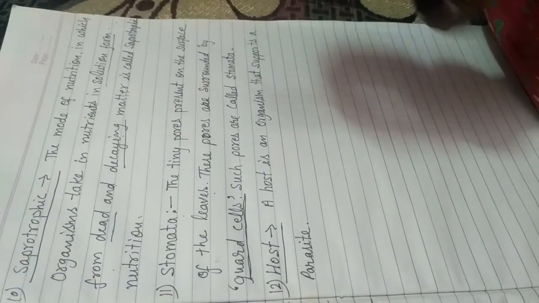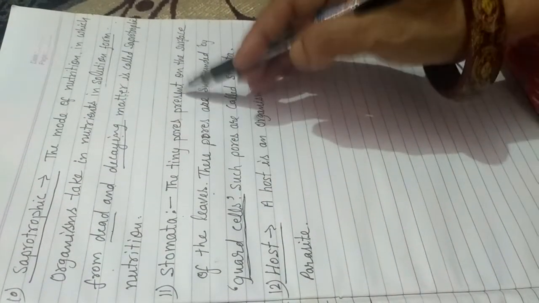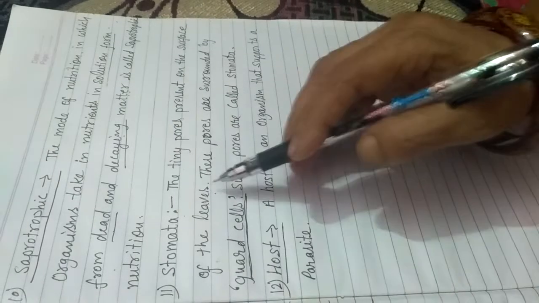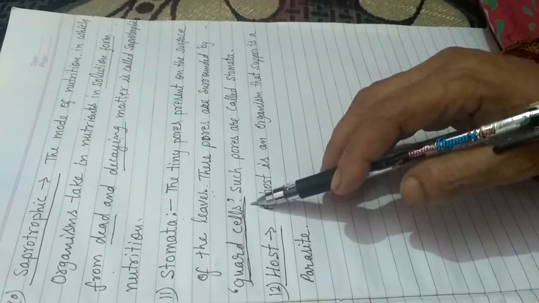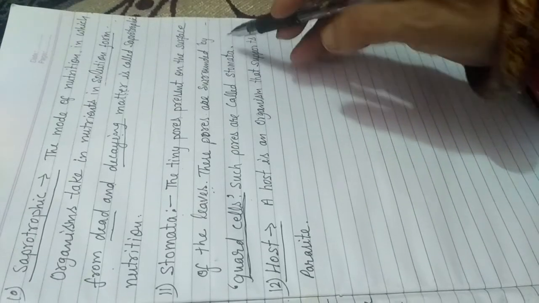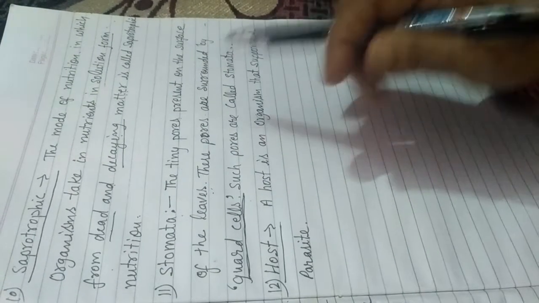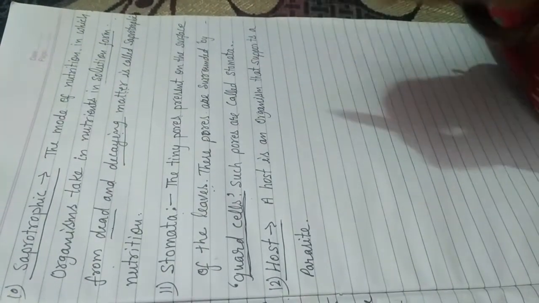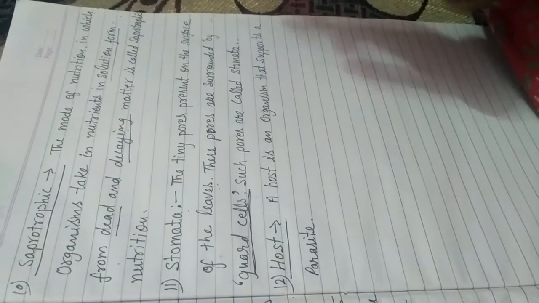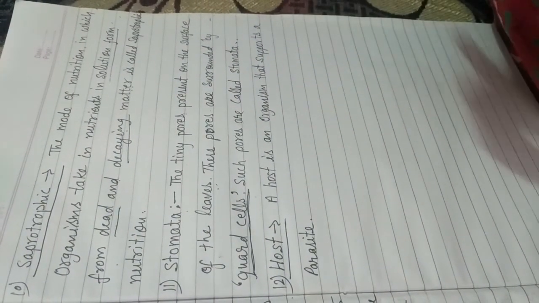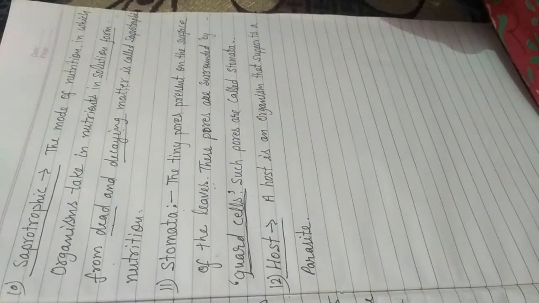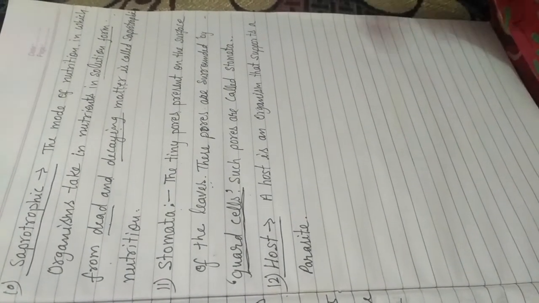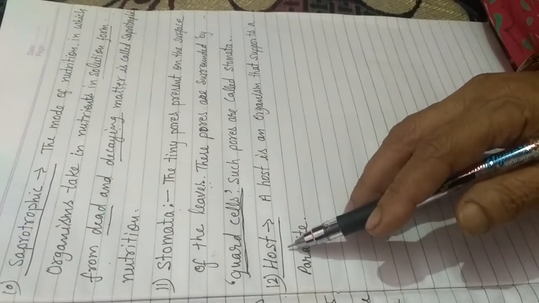I am explaining again. The tiny pores present on the surface of the leaves. These pores are surrounded by guard cells. Such pores are called stomata. What is the function of stomata? The function of stomata is exchange of gases. They take carbon dioxide in and release oxygen through these pores. Okay, clear?